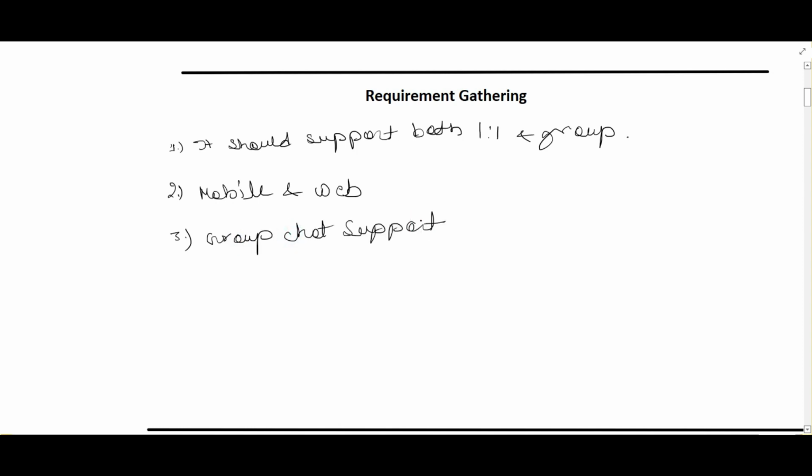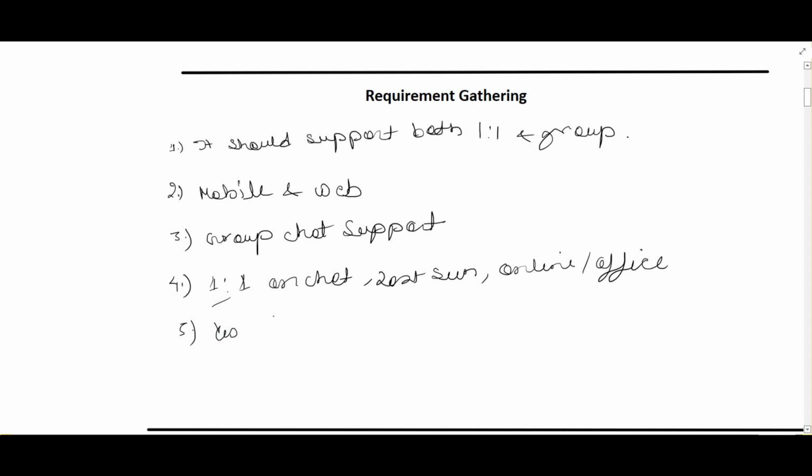The next question we can ask is what features he is interested in for the chat application. He might reply that one-on-one chat is needed. Next he might be interested in the last seen, online and offline status of the user. We can ask one more question: is there any limit on the size of the message which the user will send? The interviewer might say yes, but we can confirm the limit as well. He can say 10,000 characters would be the limit for each text message. So we have confirmed the requirements here.